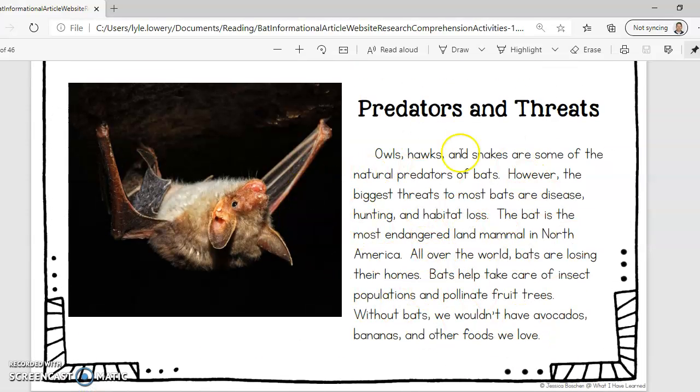This is where we finally find the author's purpose in this text, or what their message is, how they feel about bats. They say some very positive things about bats here in this paragraph.